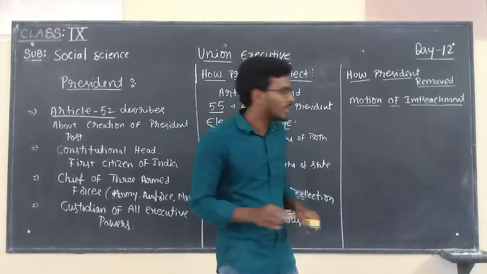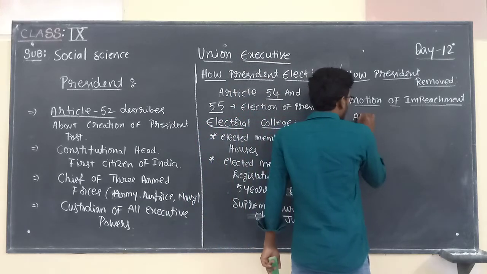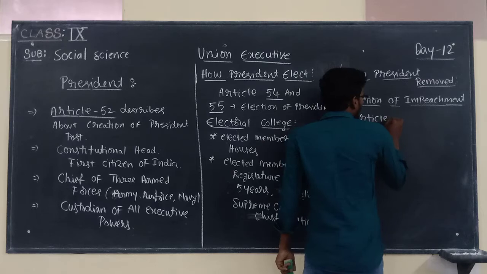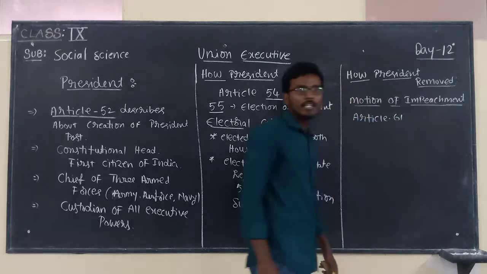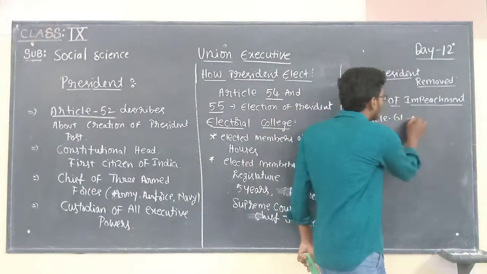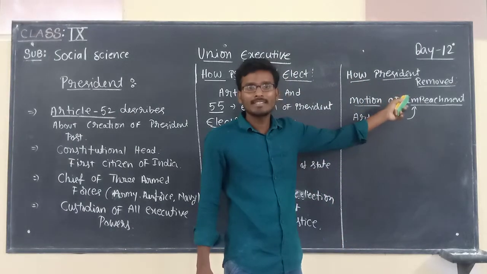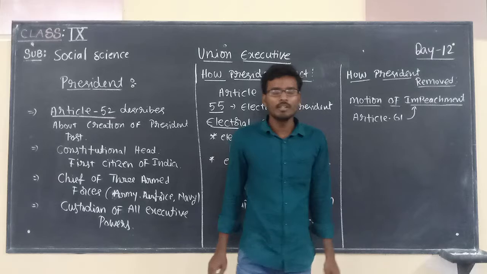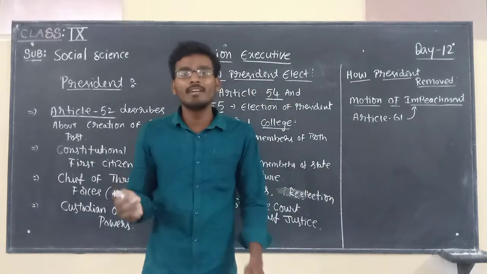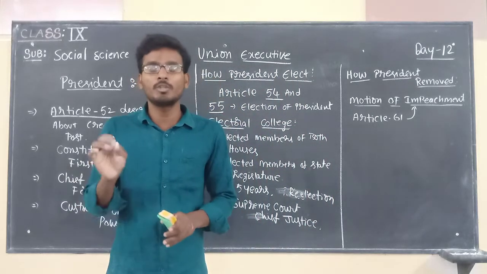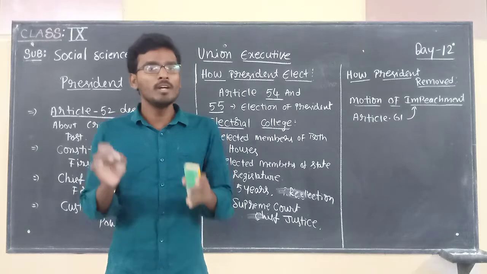In our constitution, Article 61 describes the motion of impeachment. Whenever the president violates the rules and regulations of the constitution, he will be removed from the position.